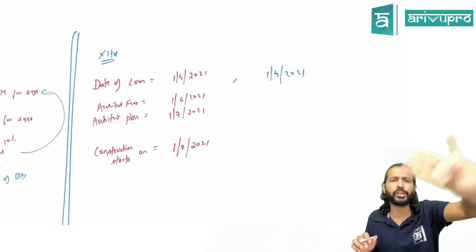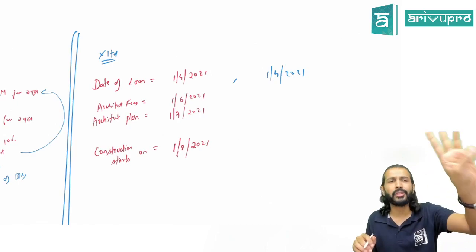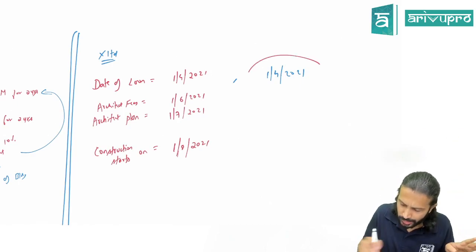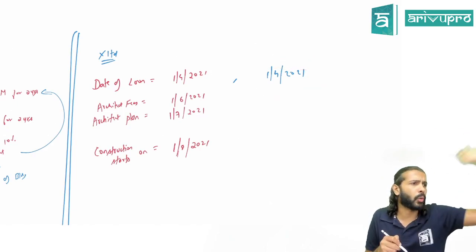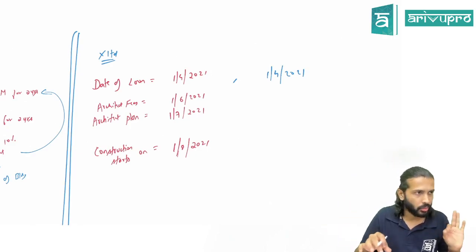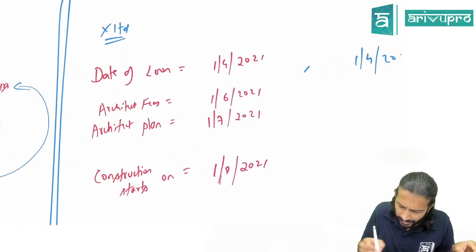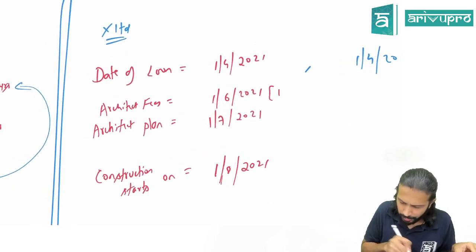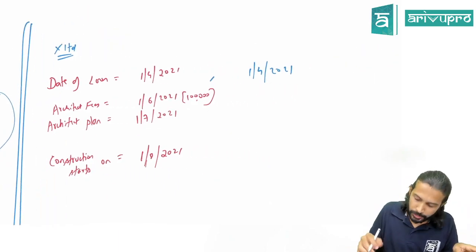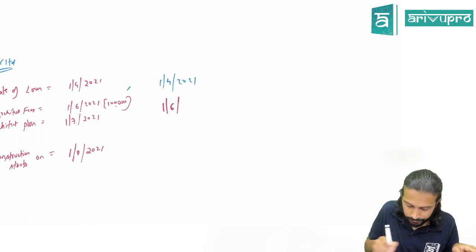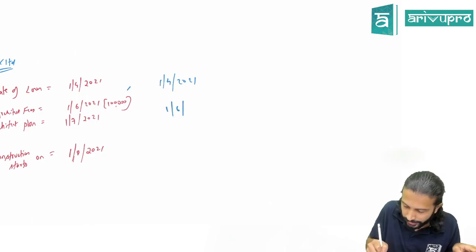Let's go over the 3 conditions again. 1, borrowing cost should have been incurred. Borrowing cost will start from which date? 1st April. Second condition, expenditure on qualifying asset should have begun. Sir, you want to construct a building, so first you will take the planning. So you paid the architect, let's say some $100,000. On which day did you pay? 1st June. So the expenditure on qualifying asset started on 1st June 2021.